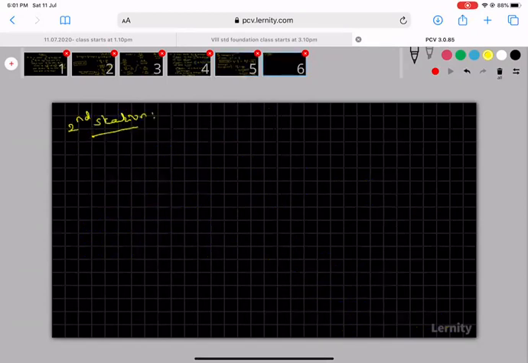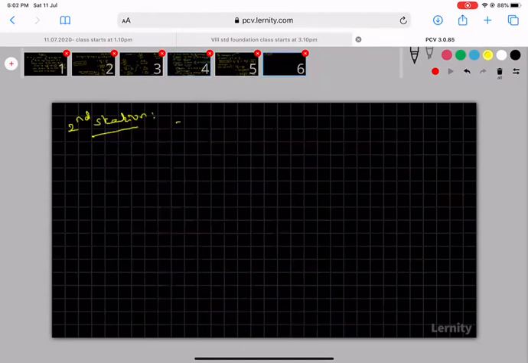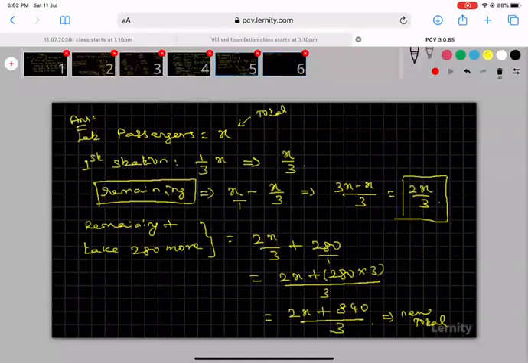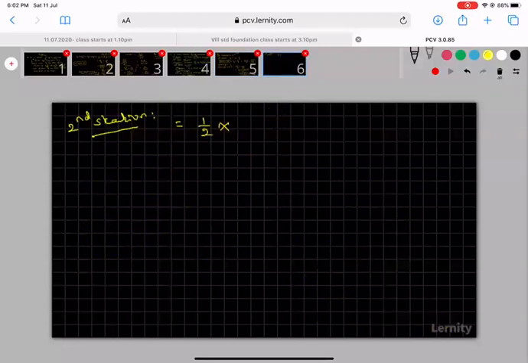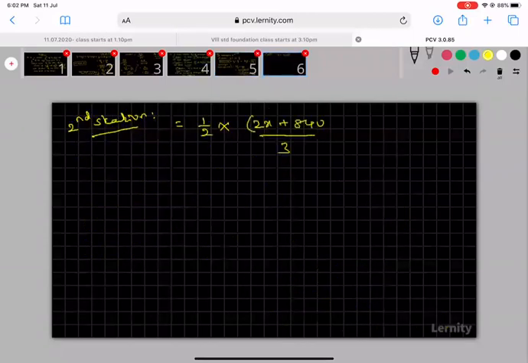In this problem, in the second station it drops 1 by 2 of the new total. New total means 2x plus 840 divided by 3.